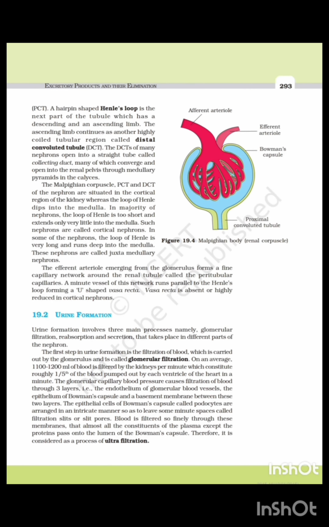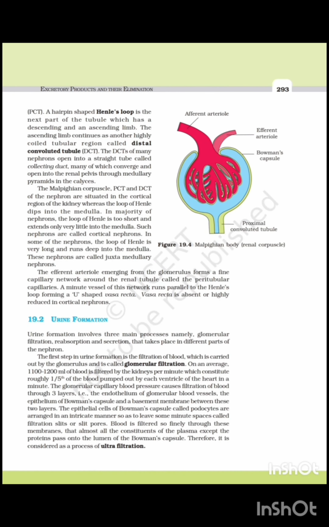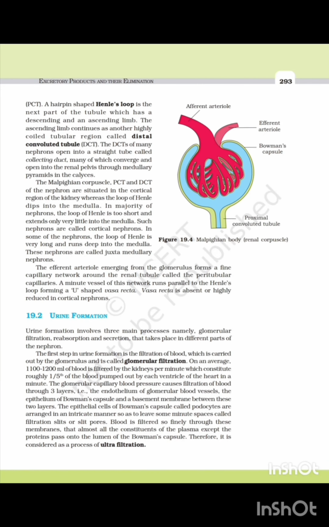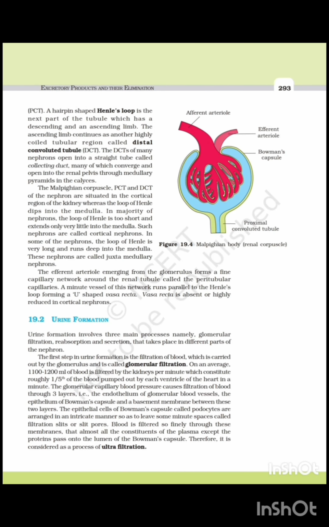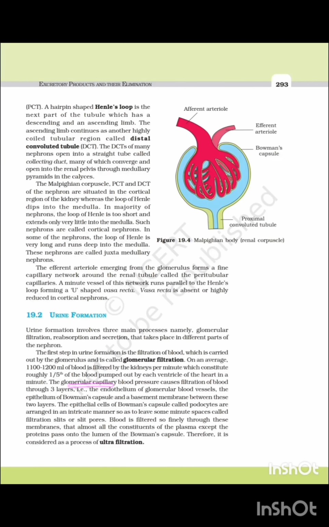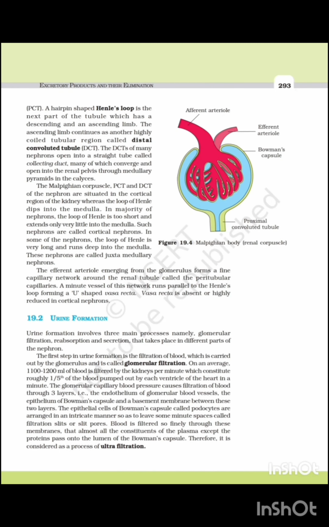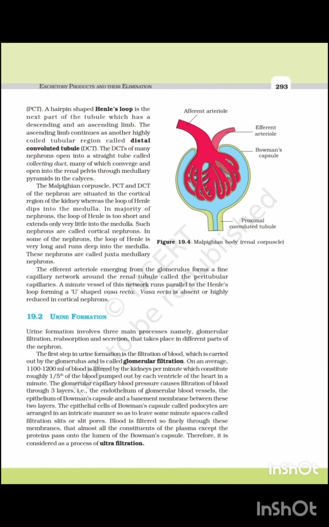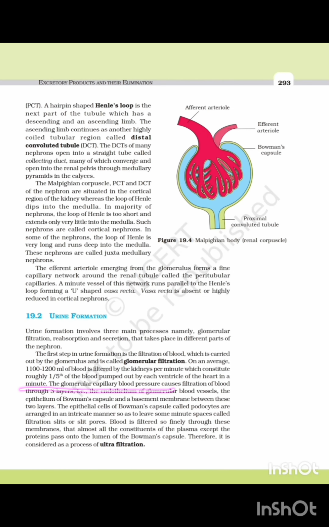On an average, the amount of blood filtered by the kidneys per minute is roughly how much of cardiac output? It is roughly 1/5 of the blood pumped out by each ventricle of the heart in a minute, or cardiac output. What is the main cause of filtration of blood? The main cause of filtration of blood is the glomerular capillary blood pressure.